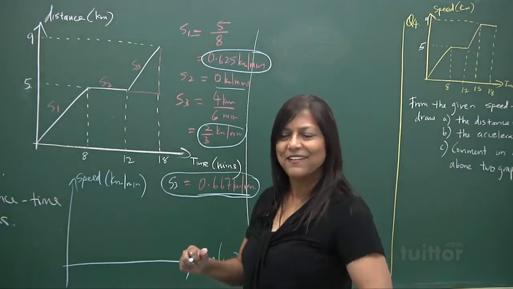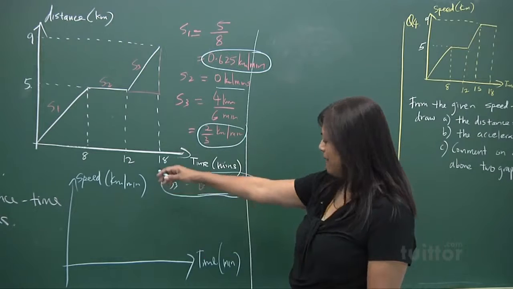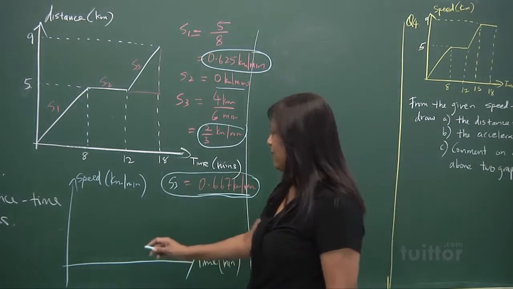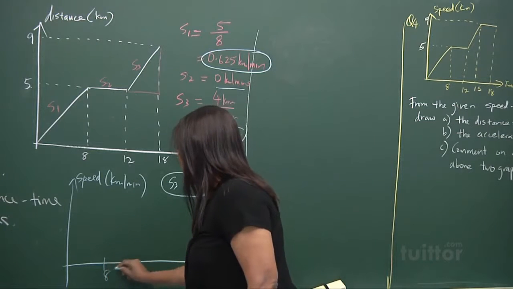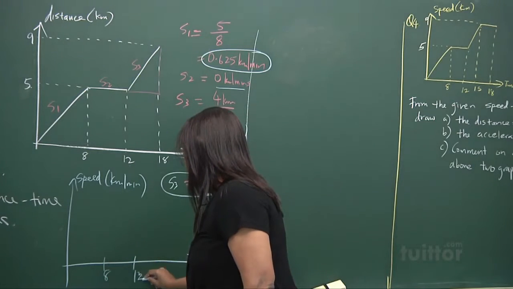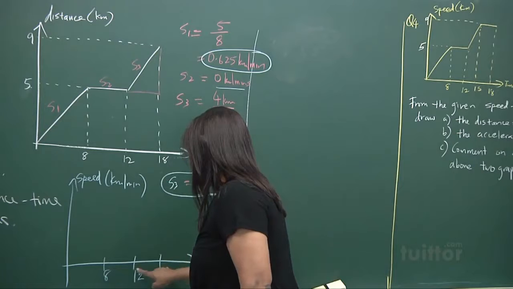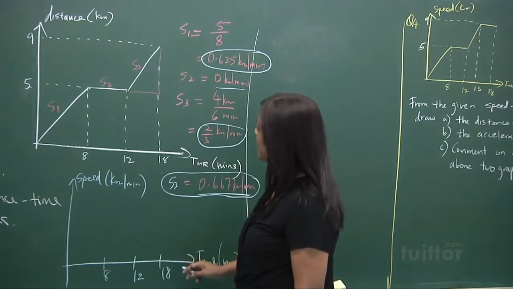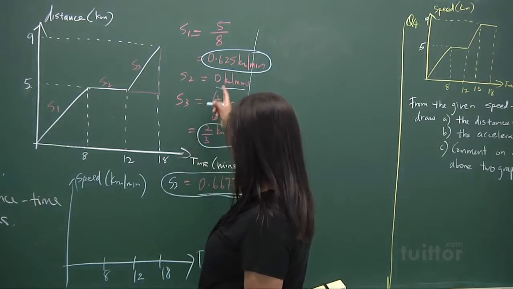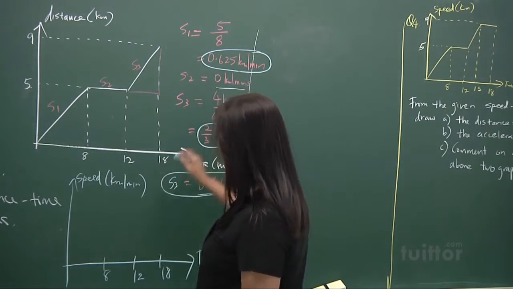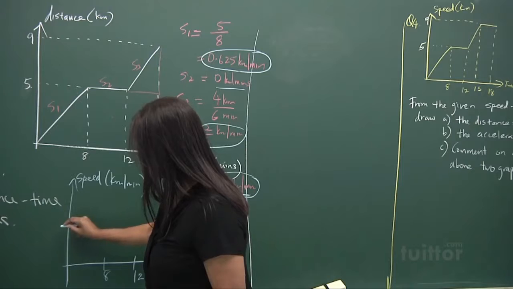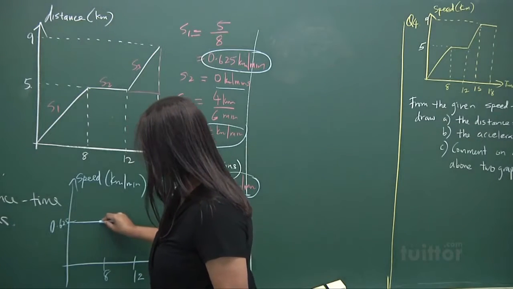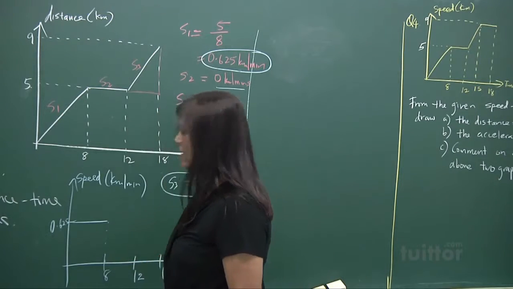All right? Great. So let's look at the sum again. We have speed and time. So in the first 8 minutes, I should put here 8, then 12, and then we have 18. Right? As I said to you, it's a sketch, so it is not a very accurate sketch. Now then, for the first 8 minutes, it was a constant speed. Maybe I put this as 0.625. So this was the constant speed.